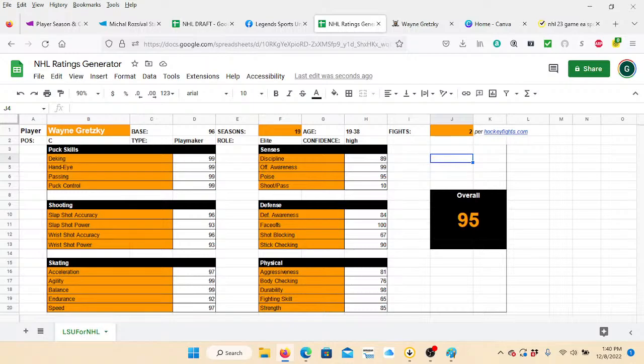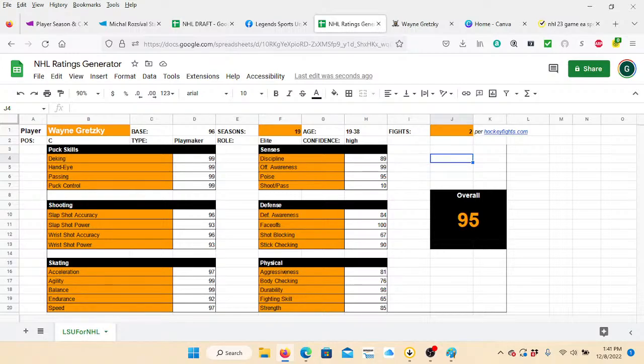There's no real good way from a stats-based, formula-based kind of thing to separate slap shot ratings as opposed to wrist shot ratings. So rather than just make something up and act like I can create a real difference there, I'm not going to worry about that. The ratings are the same for both of them. Defense, defensive awareness, face-offs, shot blocking, etc. You guys know what all these ratings are.